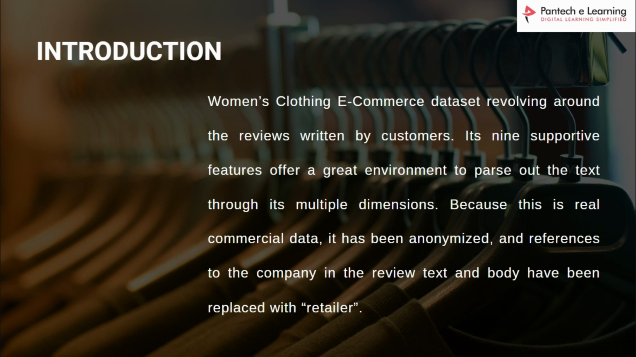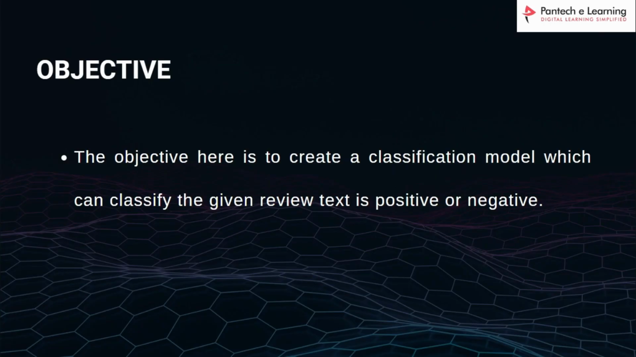Because this is real commercial data, real world data, they have anonymized any reference to the company. For example, if someone gives a review, they write about the cloth and the brand, whether it is good or bad. Since it's a real world data set, they have anonymized references to the company or the user, changing them to names such as retailer. So that's what will be available in this data set.